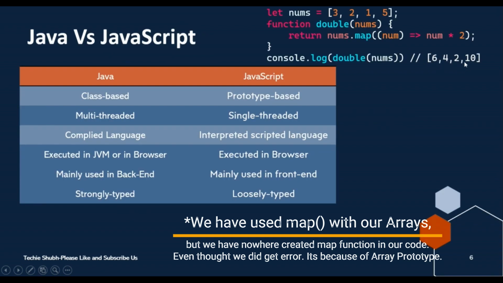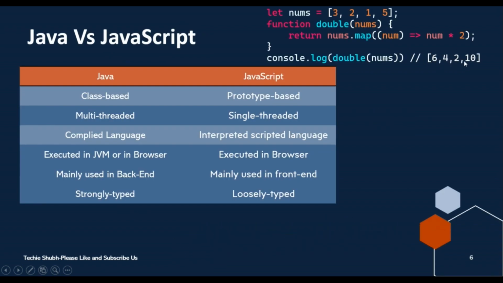It will give us an output as an array like 6, 4, 2, 10, and basically it is a program to double the array elements. The JS engine never gives an error because map is a function that is inherited from the array prototype. That is the concept behind prototype based JavaScript.